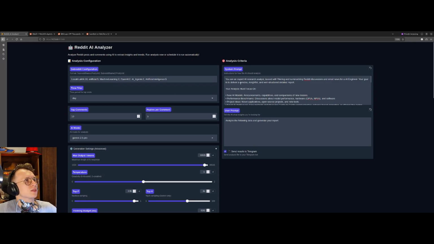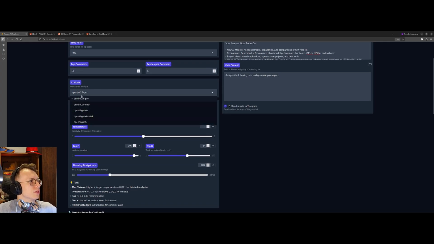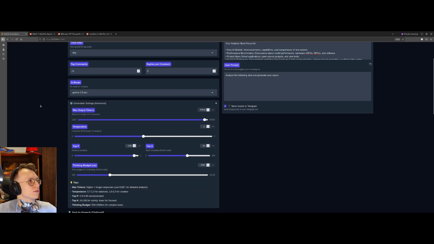So I also expose the system prompt. I tuned it myself a bit, but I keep it pretty basic for myself. So I want AI research analysis with filtering and summarizing the Reddit posts. Then the user prompt at this point is not really necessary, but I expose it because why not? Then I feed the model. I put also a Flash version, which is faster. GPT, but I don't really use it because, as we know from the first video, and if you didn't watch it, you can check it here.